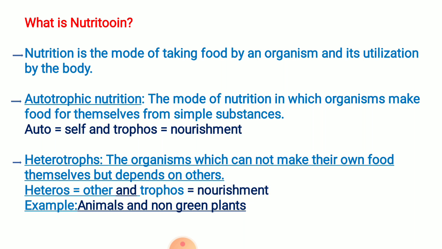Now we are going to learn about another type of nutrition, that is heterotrophic, or you can say heterotrophs. Organisms which cannot make their own food themselves but depend on others.